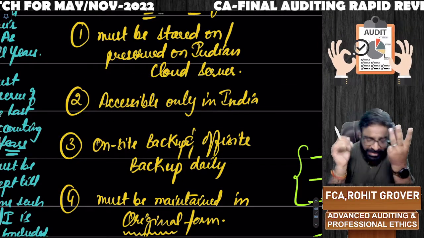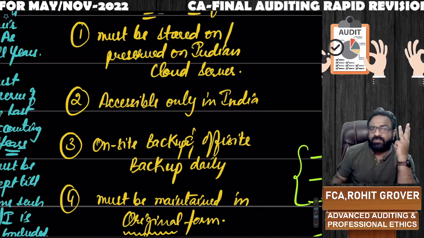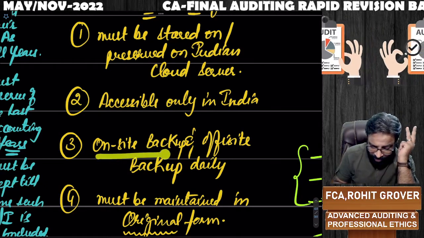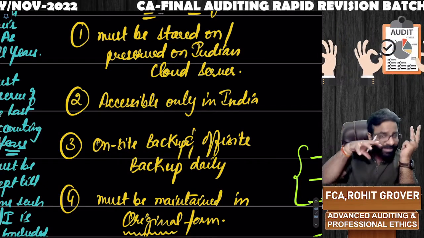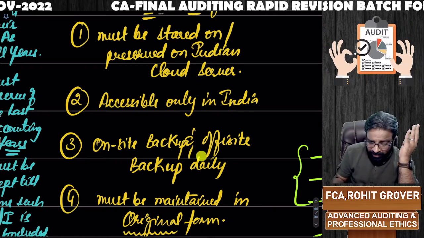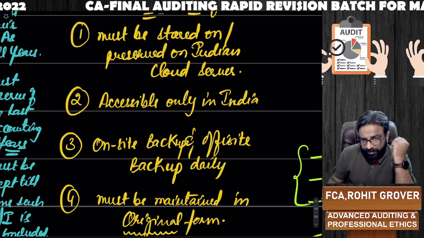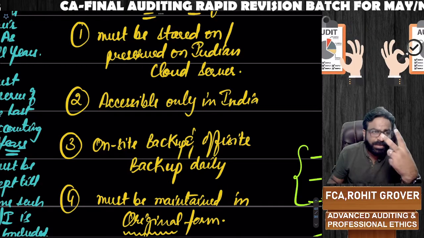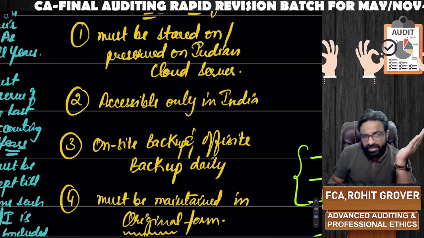Condition number 2. Daily, 2 backups you have to take of your books of accounts. One is an on-site backup, which you have to keep at the company, and one is an off-site backup at a place other than the company. So daily you have to take the 2 backups. One is on-site backup and one is off-site backup.